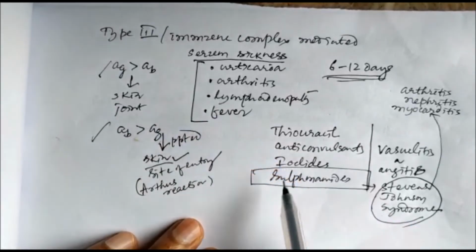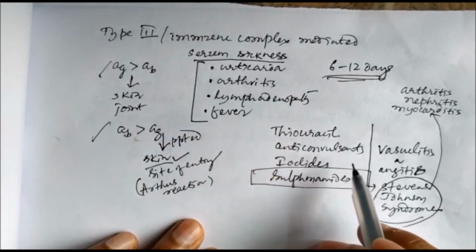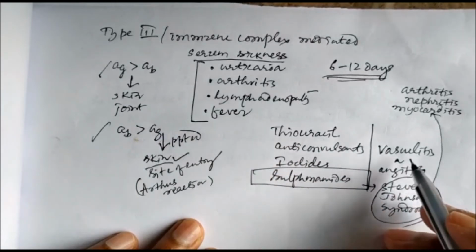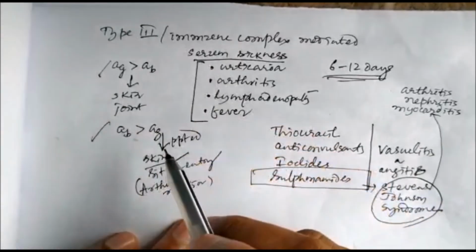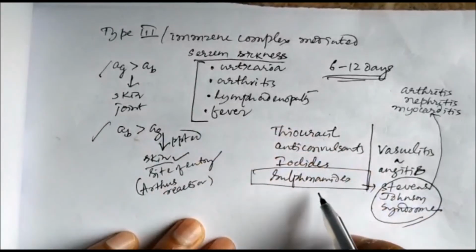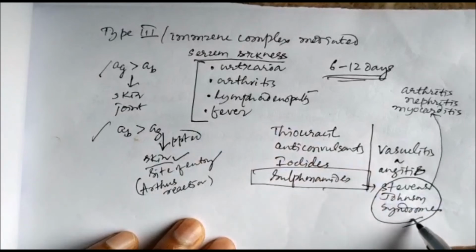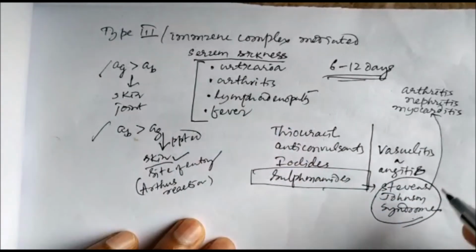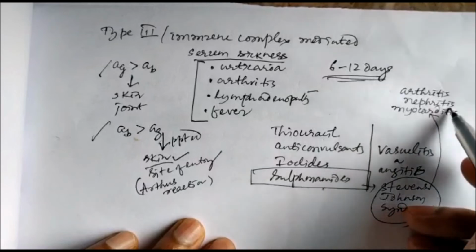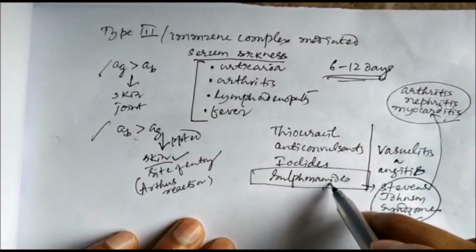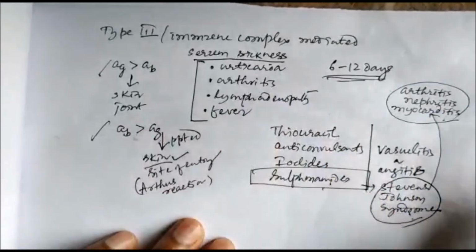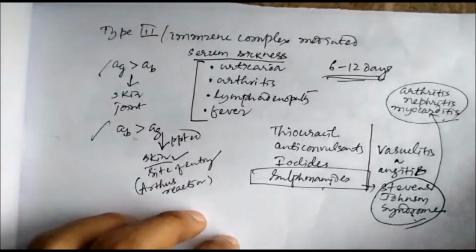And some examples are thiouracil, anticonvulsants, and iodides causing vasculitis or angiitis, an example of your type 3 allergic reaction. Sulfonamides show Stevens-Johnson syndrome, which is a group of signs and symptoms like arthritis, nephritis, myocarditis. All these things occur in Stevens-Johnson syndrome caused by sulfonamides. This is another example of an immune complex mediated or type 3 allergic reaction.